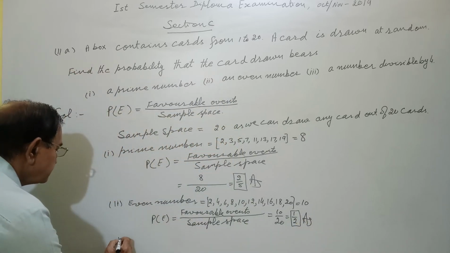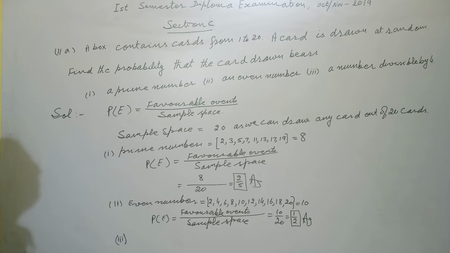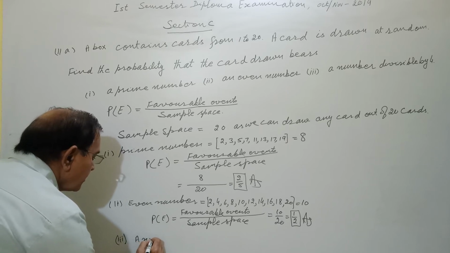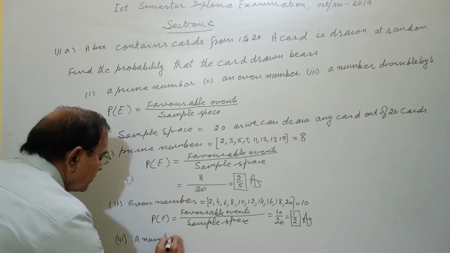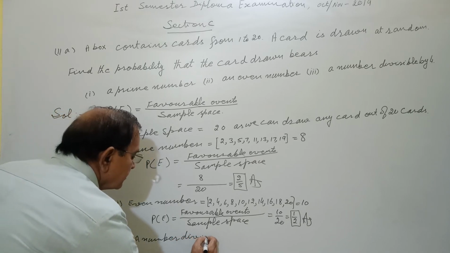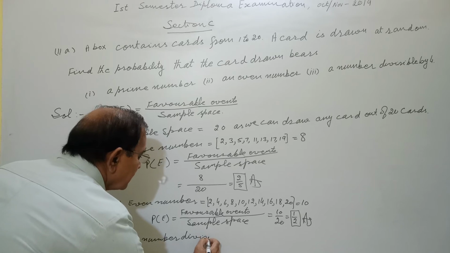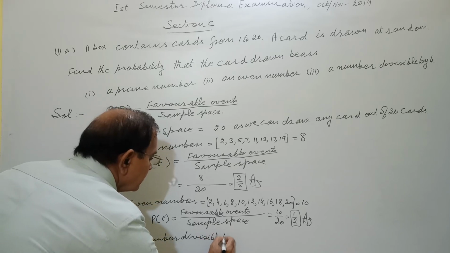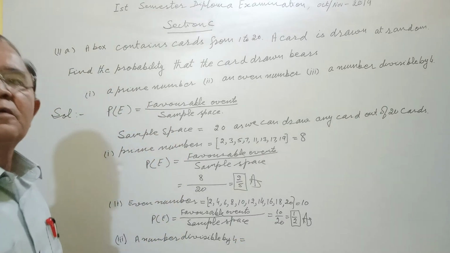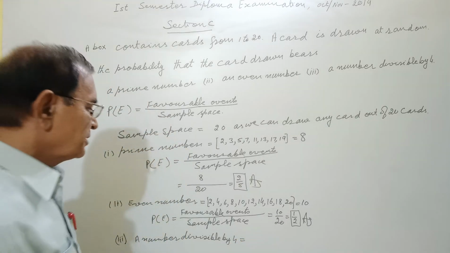Third, a number divisible by 4. Now write down all the numbers divisible by 4.